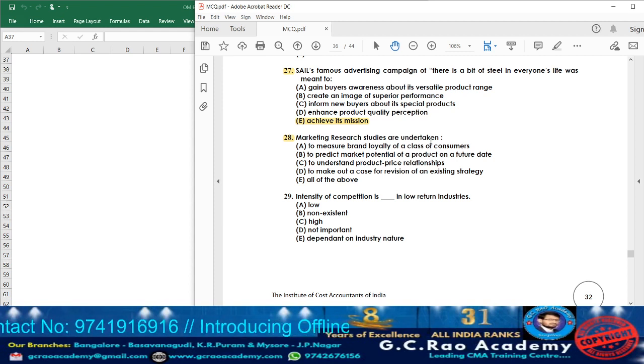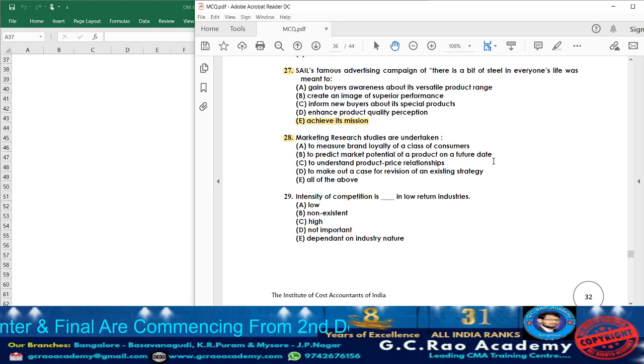For what purpose? Usually marketing research will be done. Option A, to measure brand loyalty of the class of consumer. Again, the consumers can be classified into various types: lower level, middle level, high level. Yes or no? So this is also one of the points included in marketing research, meaning which class of consumer they try to satisfy with the products they are going to take into consideration.